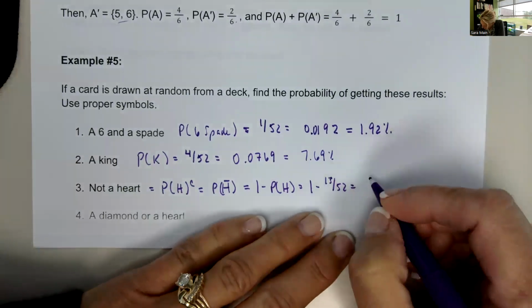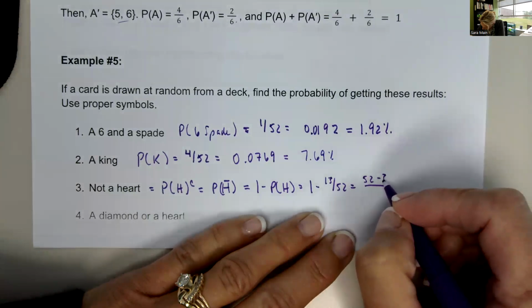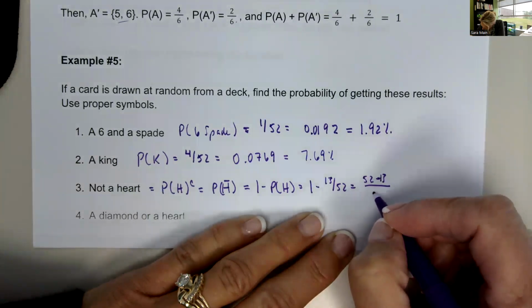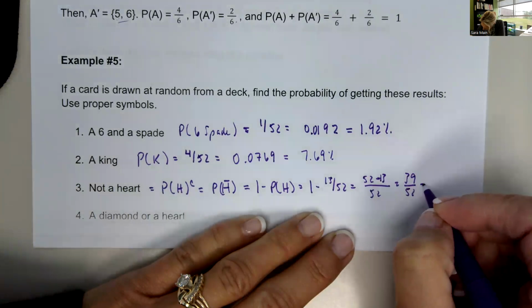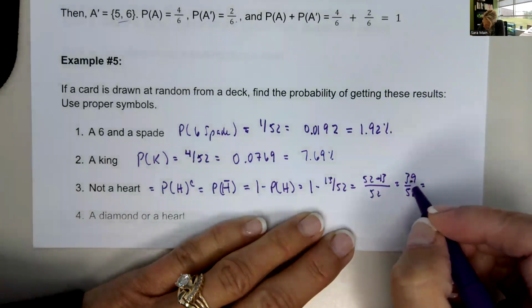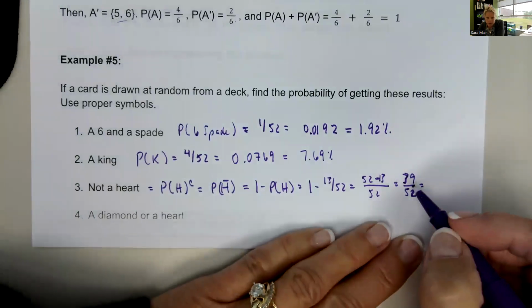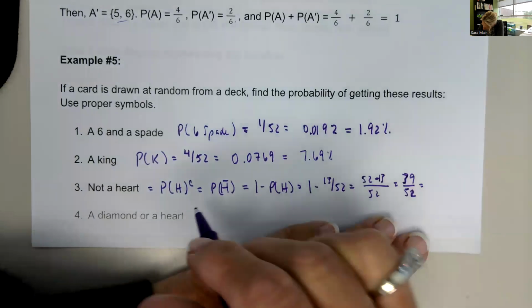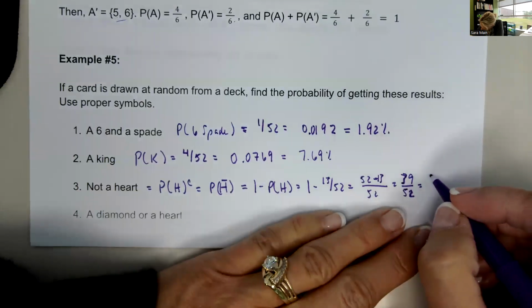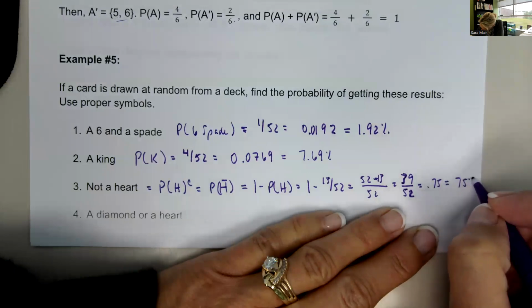So 1 minus that would be 52 minus 13 over 52. So that leaves us with 39 out of 52. That's 39 out of 52 cards, apologies, divided by 52. So 39 of the cards are not hearts. And so that would be 0.75 or 75%.